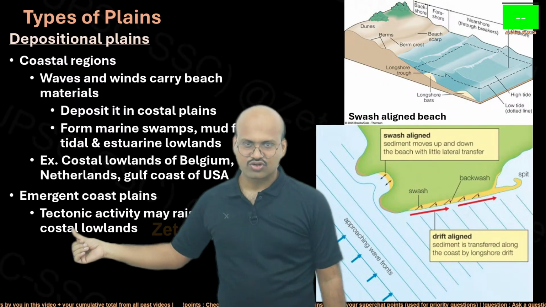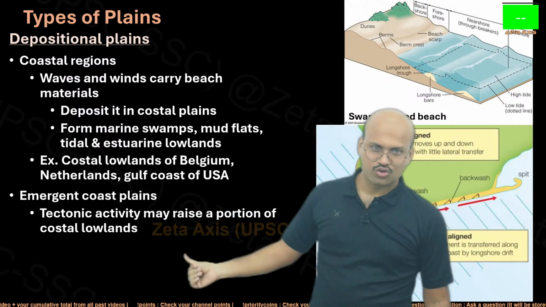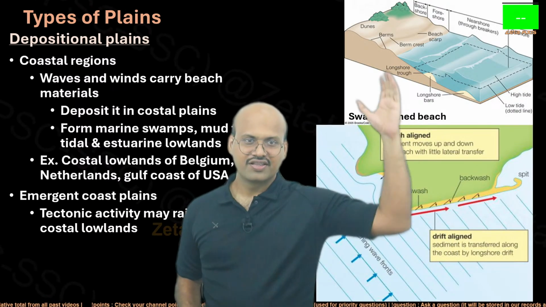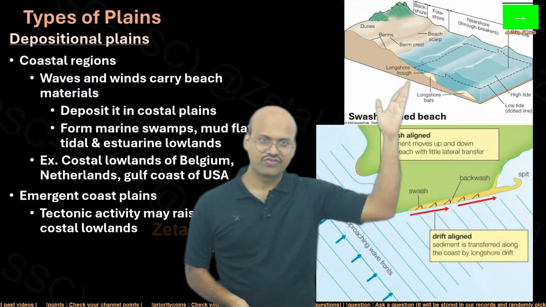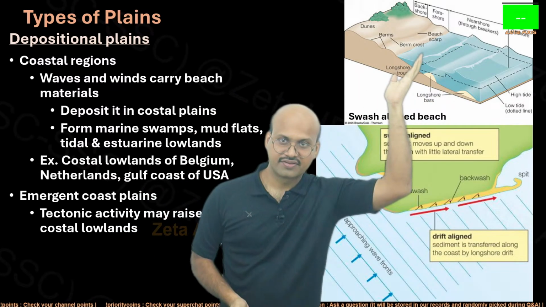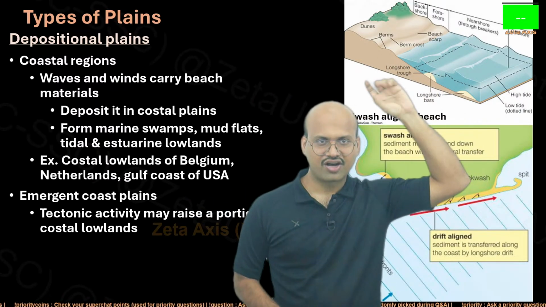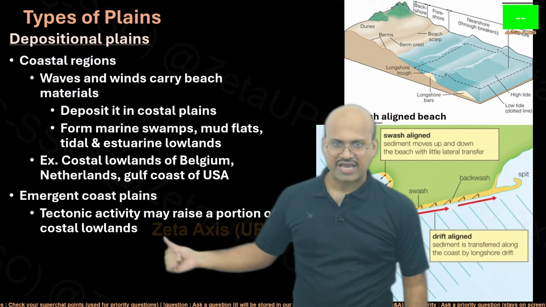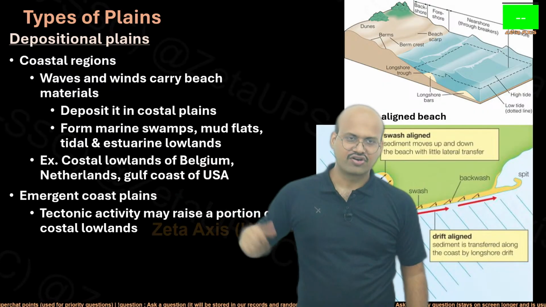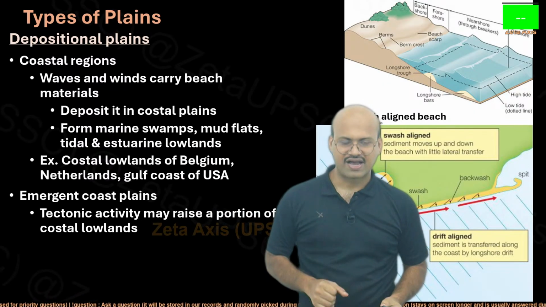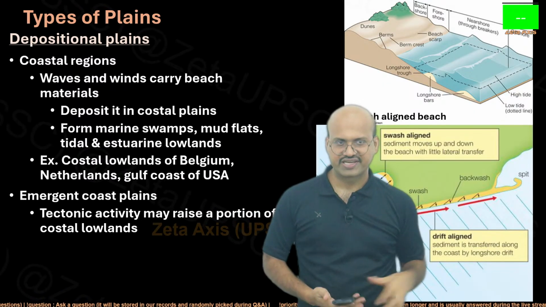Emergent coastal plains. Tectonic activity may raise a portion of the coastal lowland. So what happens is that there could be this region which is uplifted, and because of that a coast will be formed. So tectonic activity can also form this kind of depositional plain, but the main thing is it is formed by deposition, as we saw over here.